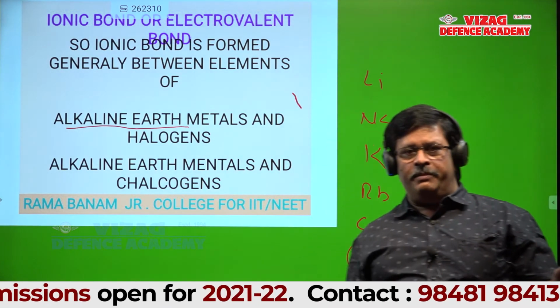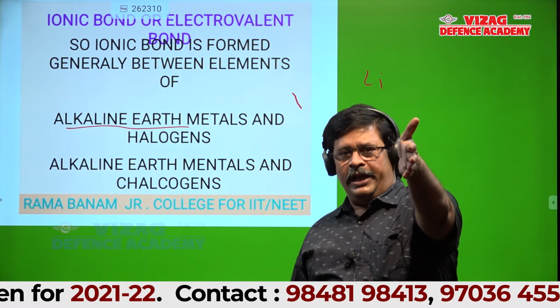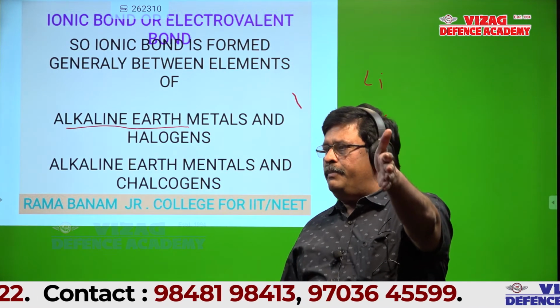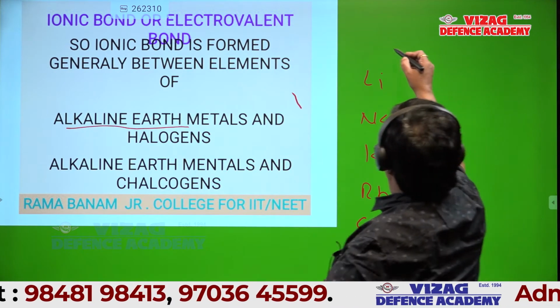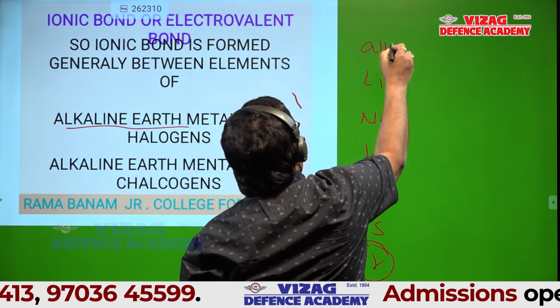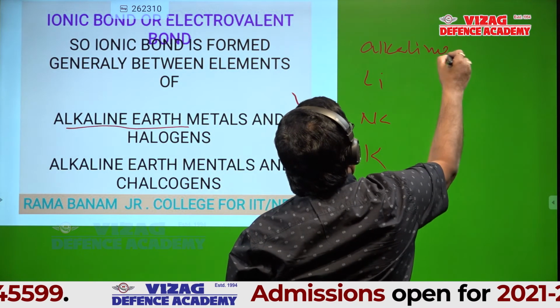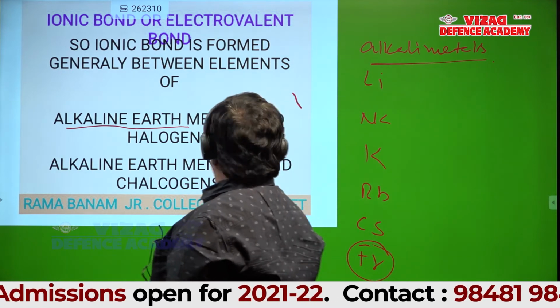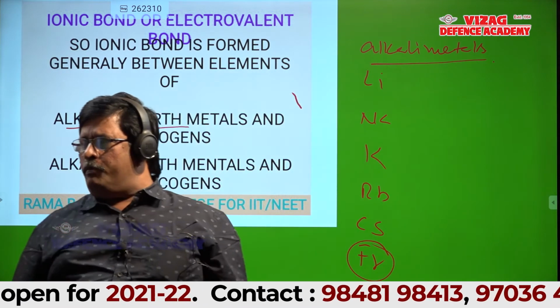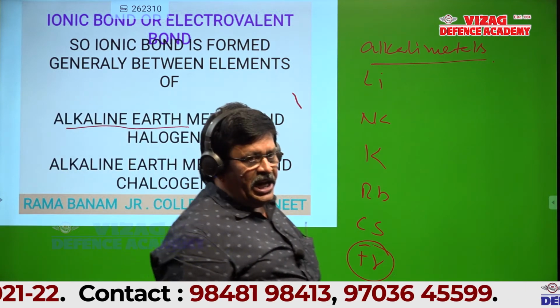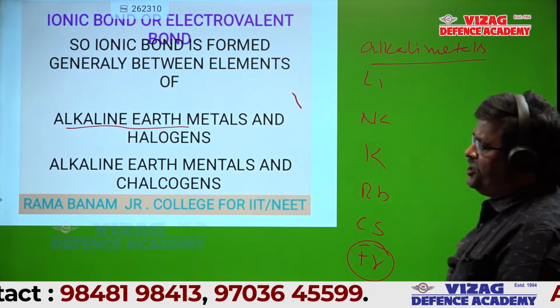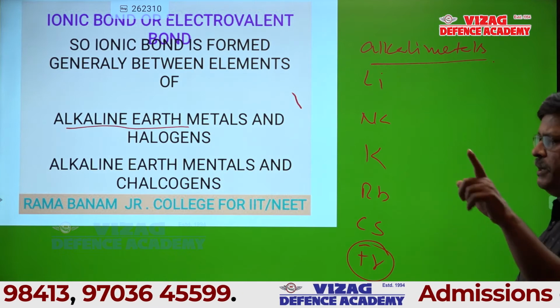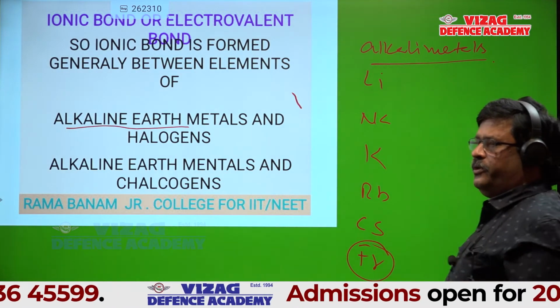Forget about francium. So better write all the names and symbols of the alkali metals. Write the name as well as the symbol. Lithium, sodium, potassium, rubidium, cesium, francium. Circle that francium, radioactive. Okay?